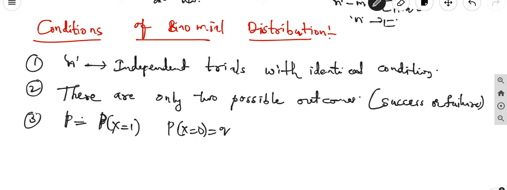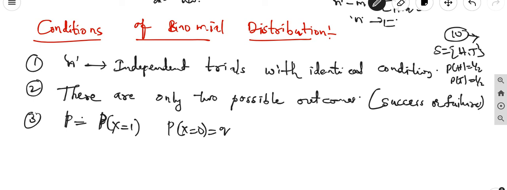In each and every trial the success and failure probabilities are the same. Suppose we toss a coin with head and tail and conduct up to 10 trials: in each trial the probability of head is 1/2 and the probability of tail is 1/2. In such cases we apply the binomial distribution.